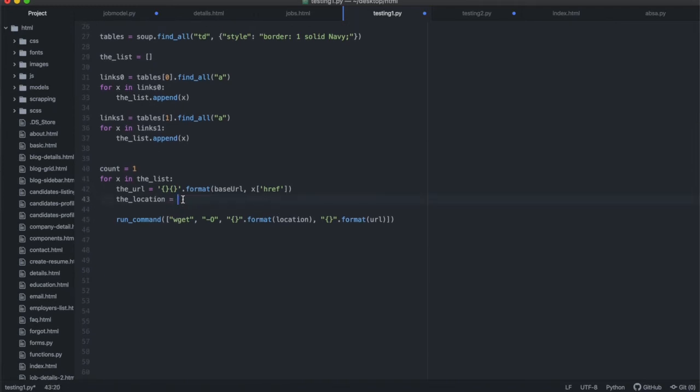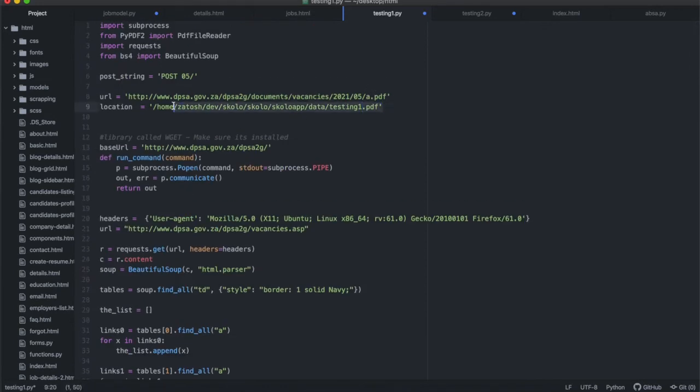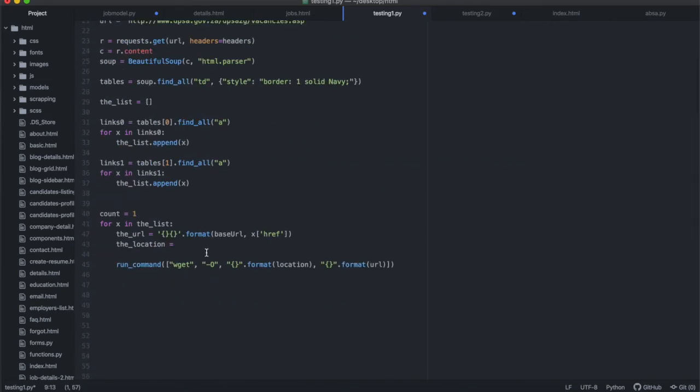Now, let's copy the whole thing. But instead of testing, I'm going to call it careers. Let me not put any space. Careers, and then instead of a one, I'm just going to put an empty placeholder like that, so that I can format the string and put in whatever variable I want. So I'm going to put in a variable count in there.